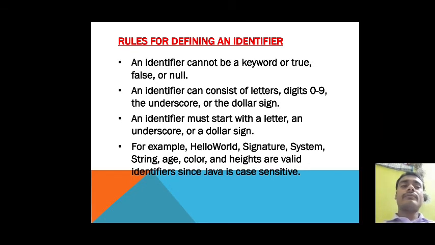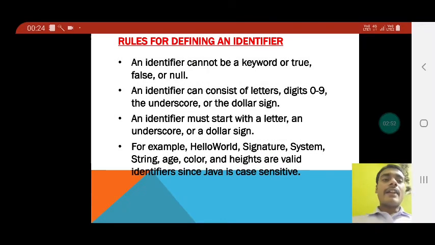Second, an identifier can consist of letters, digits from 0 to 9, letters from A to Z, the underscore or the dollar sign. You can use these for writing an identifier. Third, an identifier must start with a letter, an underscore or a dollar sign. You can start your identifier name with any letter, underscore or dollar sign.